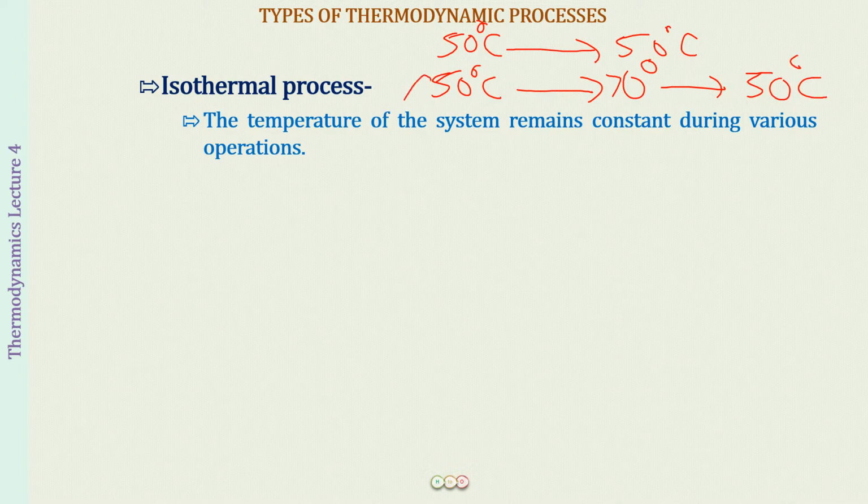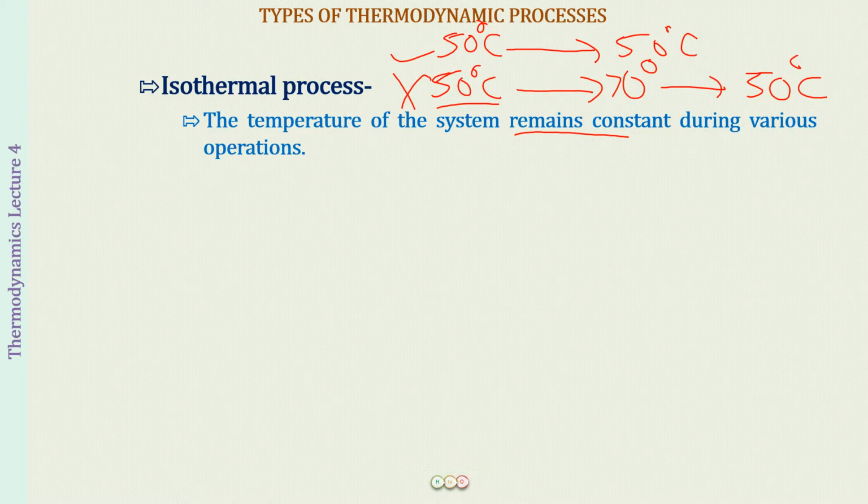No, this is not an isothermal process because the temperature was not maintained at the same 50 degrees Celsius. There was a fluctuation in the temperature, rising and falling. What we want is that the temperature of the system should remain constant throughout the process. So if it is 50, it has to remain 50 throughout the process, right?